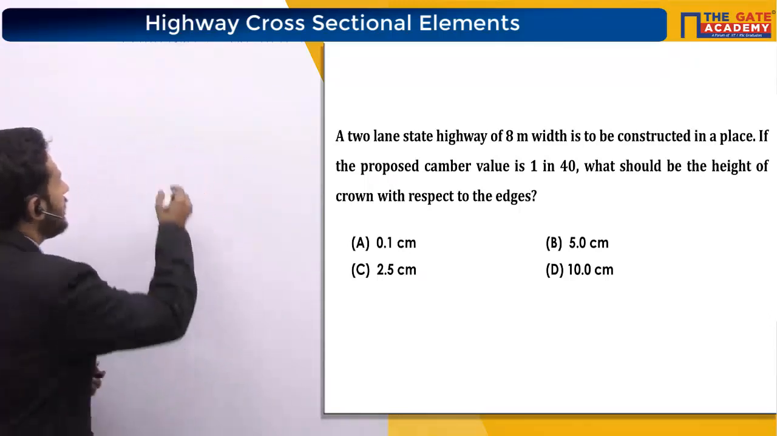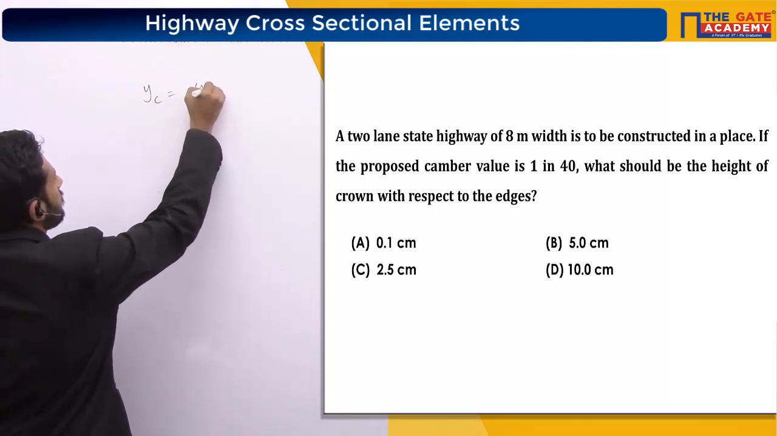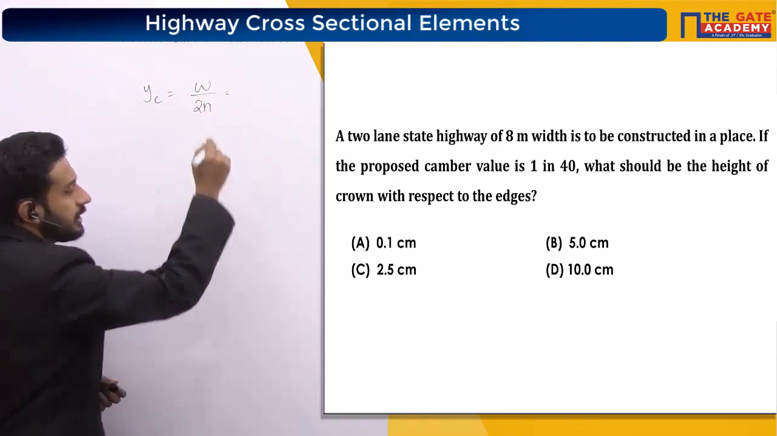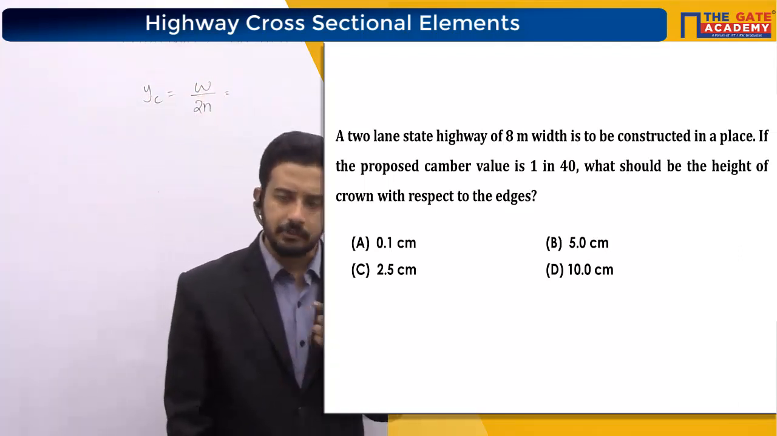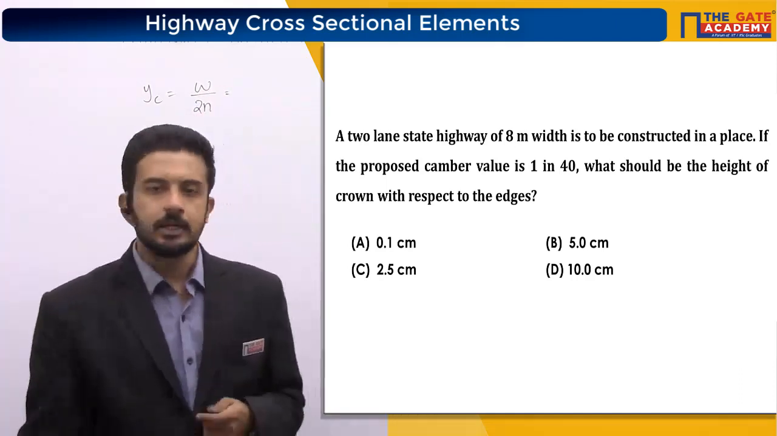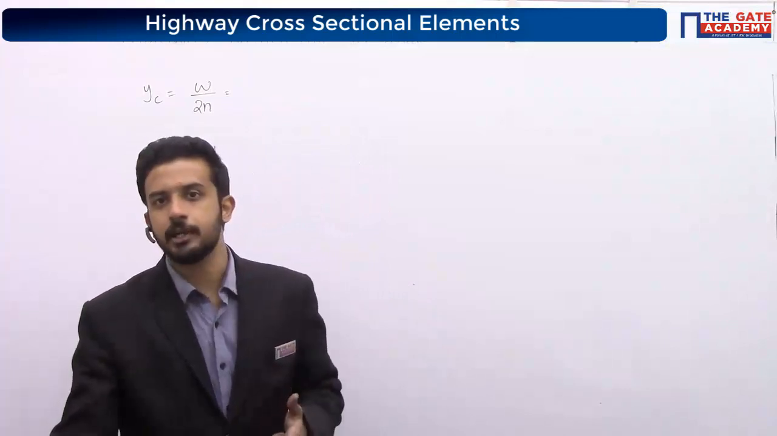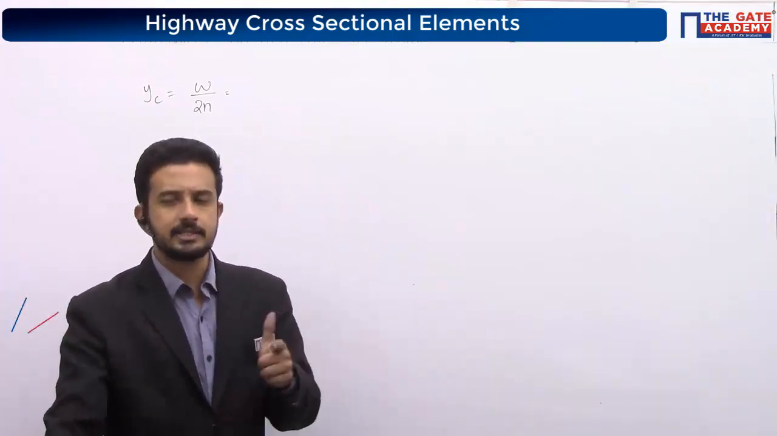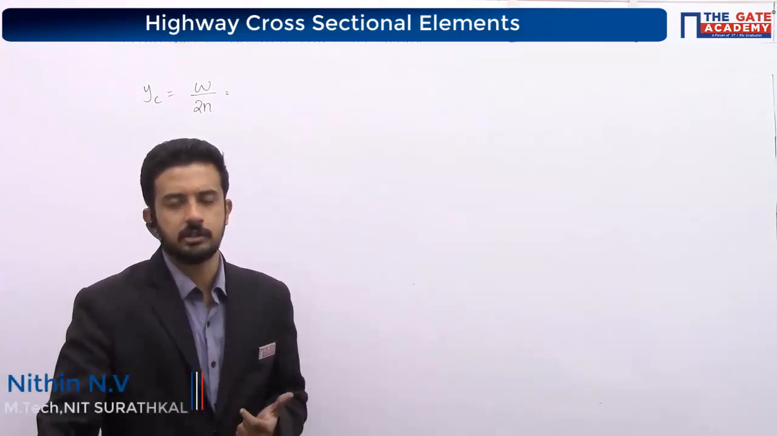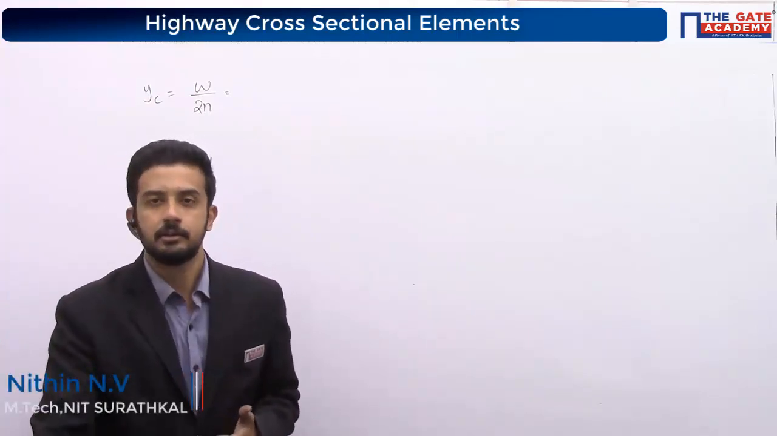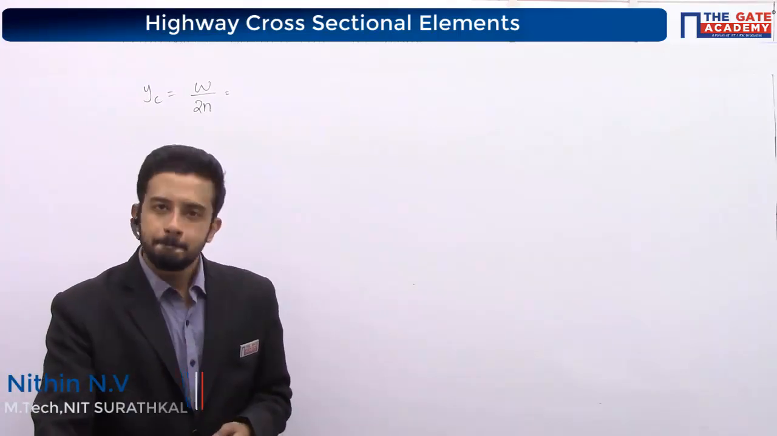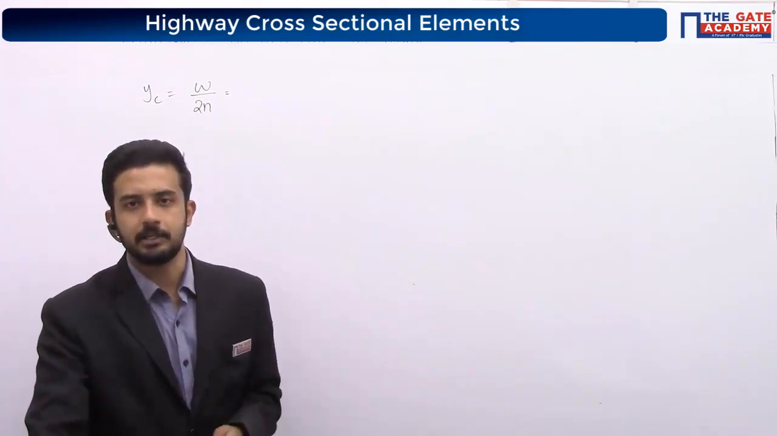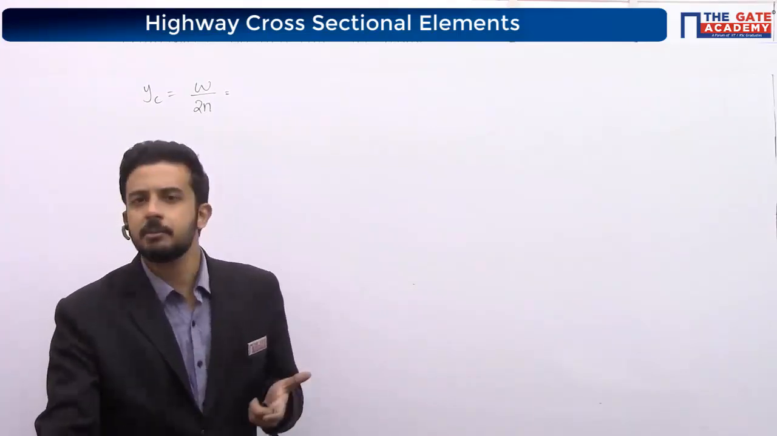Okay, simply Yc equal to W by 2n. What width have they given in the question? They have given that it is 8 meter. In case that width they have not given, then how much do I have to take? It's a 2-lane state highway of 8 meter. In case that 8 meter is not available in the question, then how much are you going to take for W? Very good, Dhruv. You have to take 7 meter like that. Understood? Because that is the minimum width.